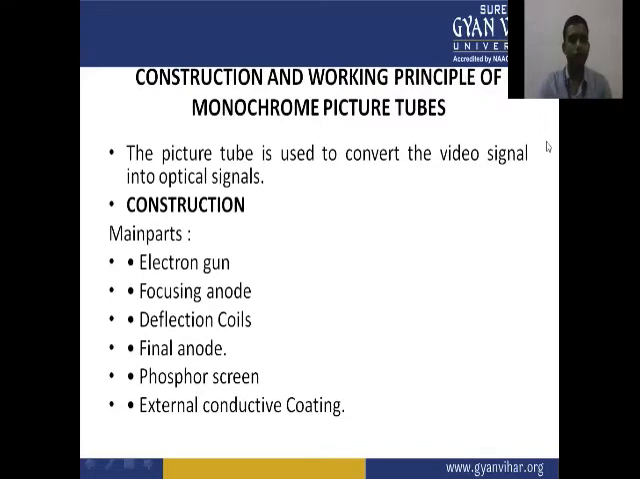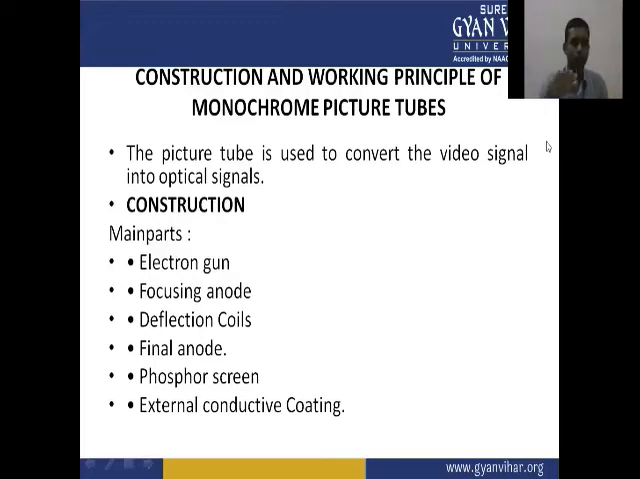Now we have the construction and working principle of the monochrome picture tube. The picture tube is used to convert the video signal into optical signals. We have already discussed that picture tubes, monochrome and color, are used to convert the received video signal into the optical signal. But a camera tube converts the optical signal into the video signal. This is the difference between picture tubes and camera tubes.